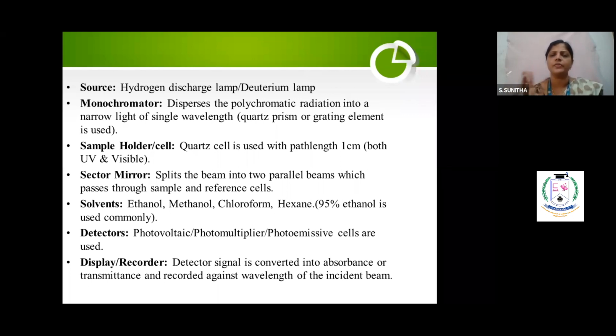It will be like this, and the path length will be always a maximum of 1 centimeter. It all depends upon the instrumentation. Some people want 2 centimeter, then they will give 2 centimeter. But normally we use only the 1 centimeter path length. It will be like this. There you will pour the solution, and you will keep it inside the UV visible spectrophotometer.